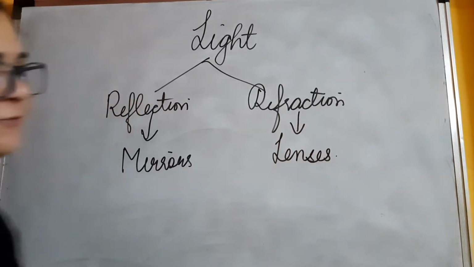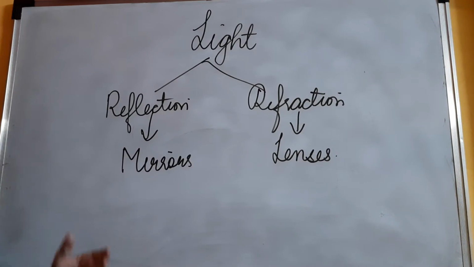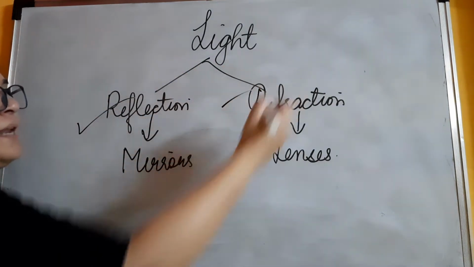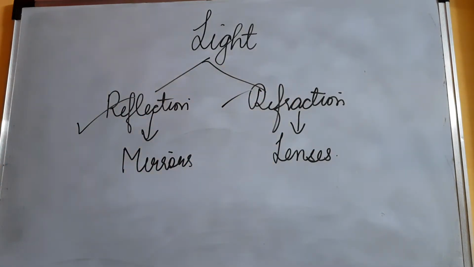To be very specific, in mirrors we are going to talk about plane mirror, convex mirror and concave mirror, and in refraction we are going to talk about convex, biconvex lens and biconcave lens. Before we start with these concepts of reflection and refraction, we all should know what exactly